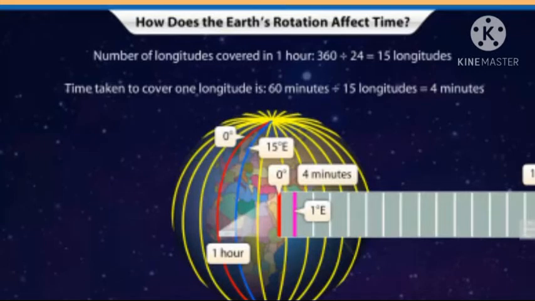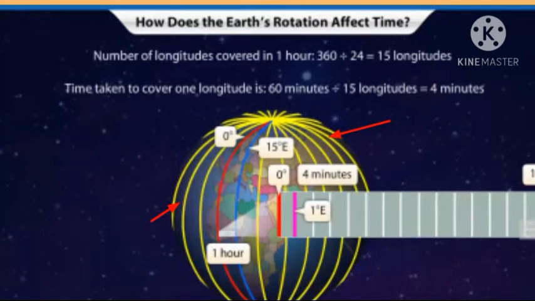The earth takes almost 24 hours to complete one rotation. That means it will take 24 hours to complete its rotation of 360 degrees. Altogether there are 360 degrees.